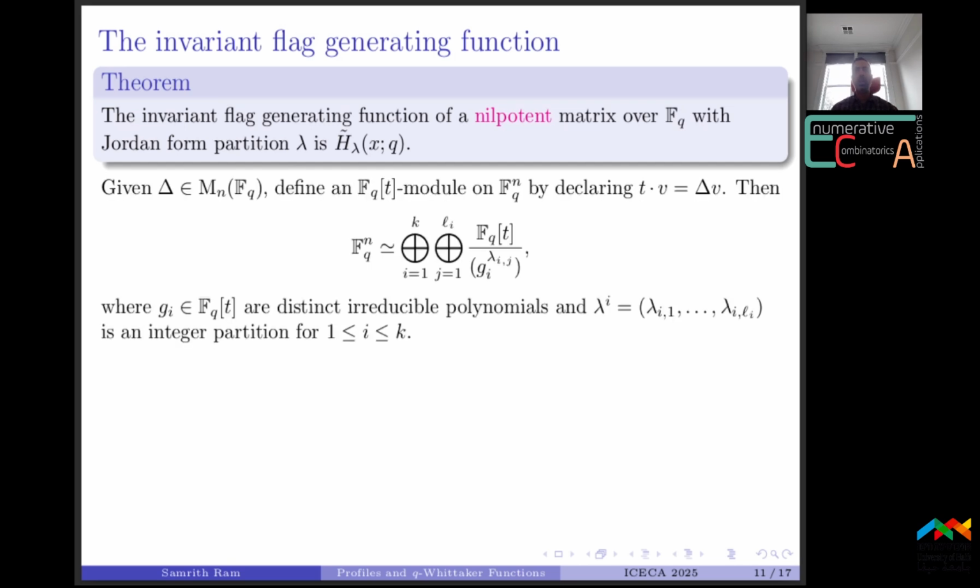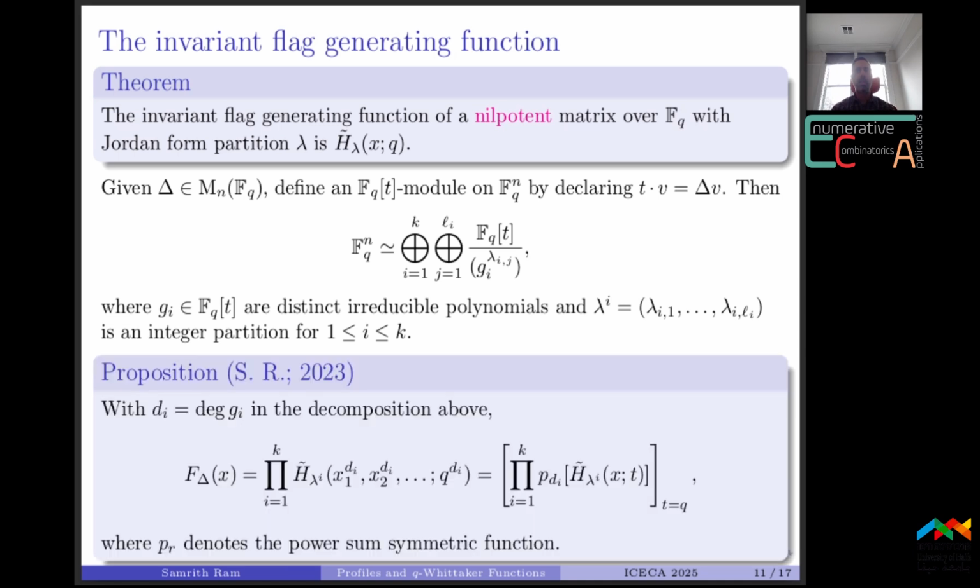So the action of delta on Fq^n turns it into a module over the polynomial ring. By the structure theorem for finitely generated modules over a principal ideal domain, this module is isomorphic to a direct sum as shown. Here the g_i's are distinct irreducible polynomials and the lambda_i's are integer partitions. So with this in hand, one can describe the invariant flag generating function for an arbitrary matrix. It turns out that it's given by this product of modified Hall-Littlewood functions. Here the inner square brackets denote plethystic substitution.